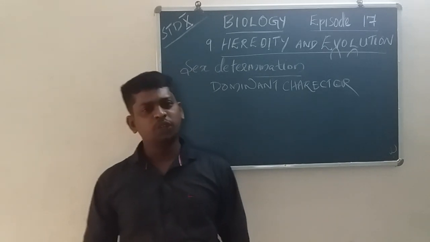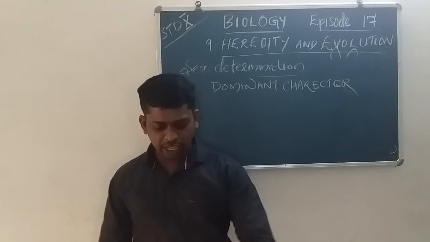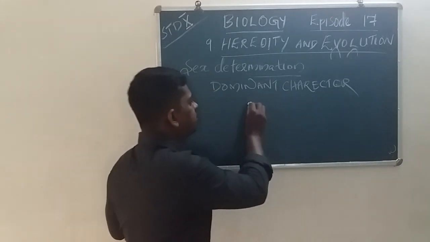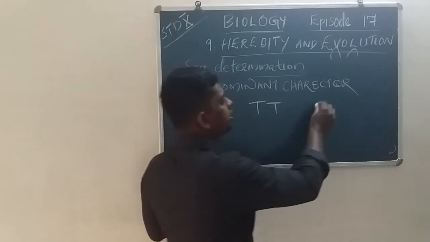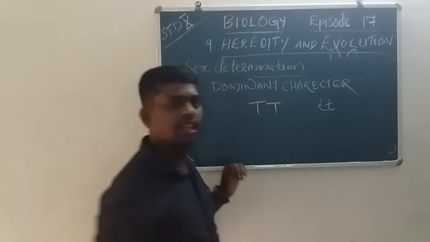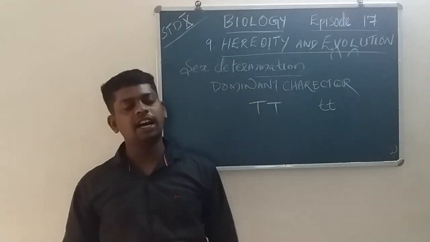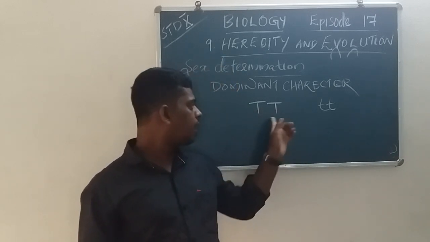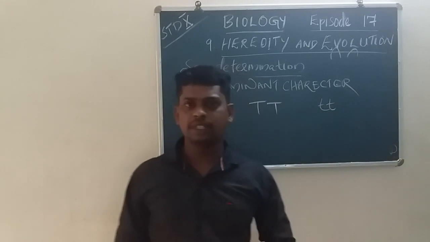We have already said homozygous and heterozygous. Homozygous means both genes are the same type. For example, capital T, capital T, and small t, small t. These are homozygous, meaning the genes are the same type.